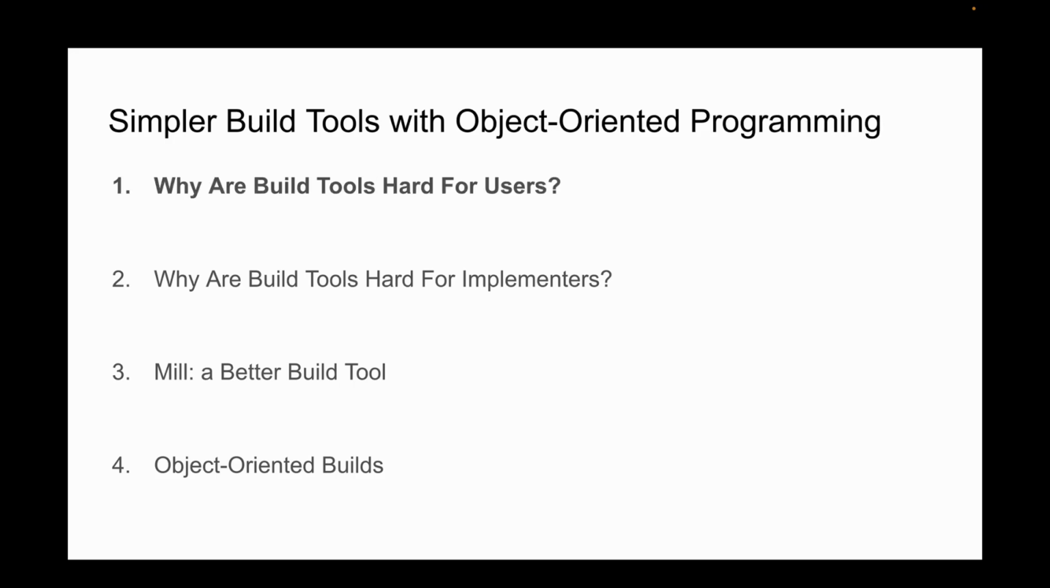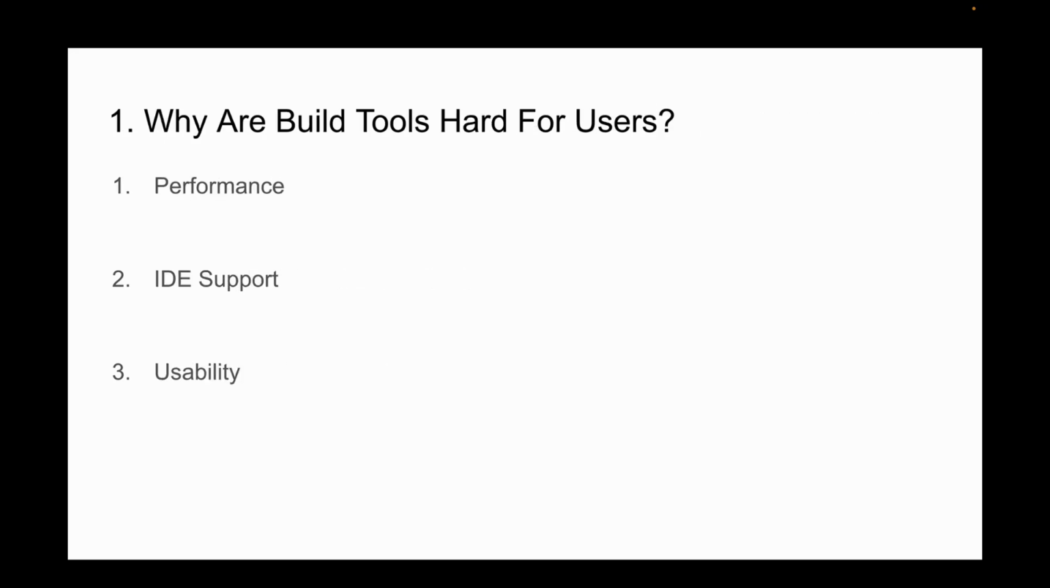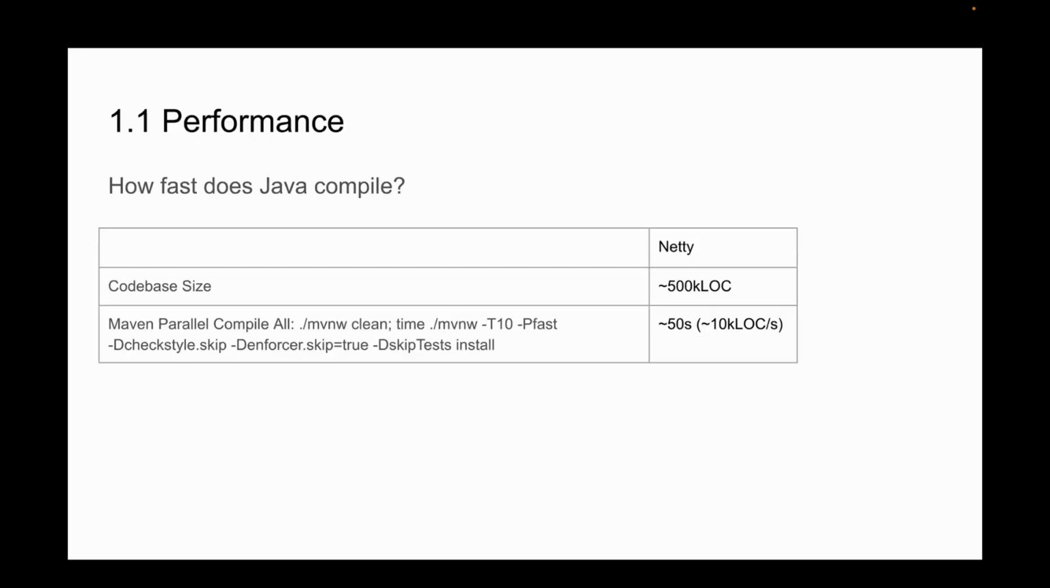First, why are build tools hard for users? I think it comes down to three areas I mentioned earlier: performance, IDE support, and usability. In terms of performance, people often think that Java is kind of slow and clunky when actually it isn't. But when you look at how it feels developing Java projects on a command line, you can't really blame them.